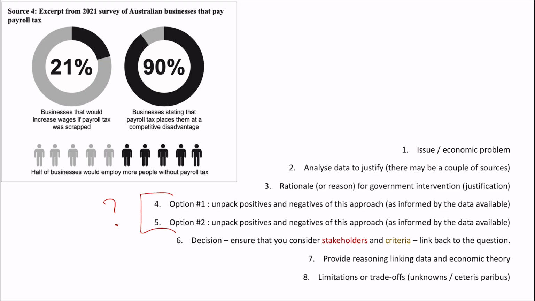Excerpt from the 2021 survey of businesses that pay payroll tax. 21% of businesses would increase wages if payroll tax was scrapped. Okay, so an increase in income, wages for households equals likely an increase in consumption, equals an increase in tax income.